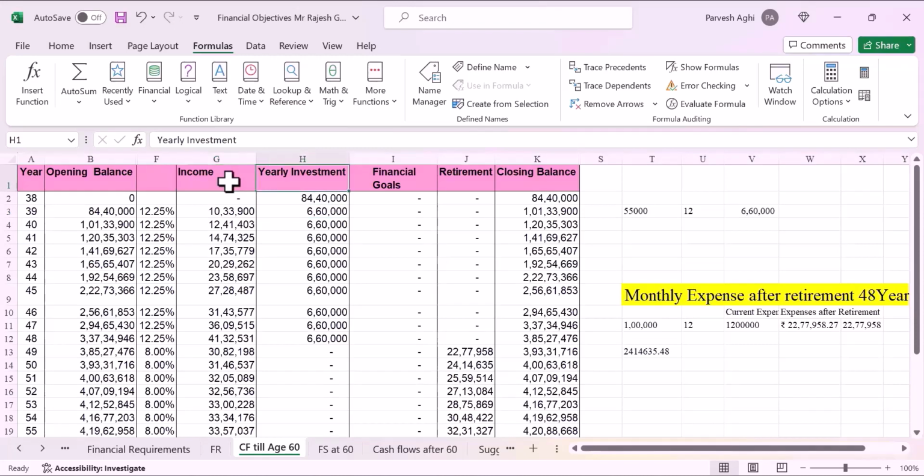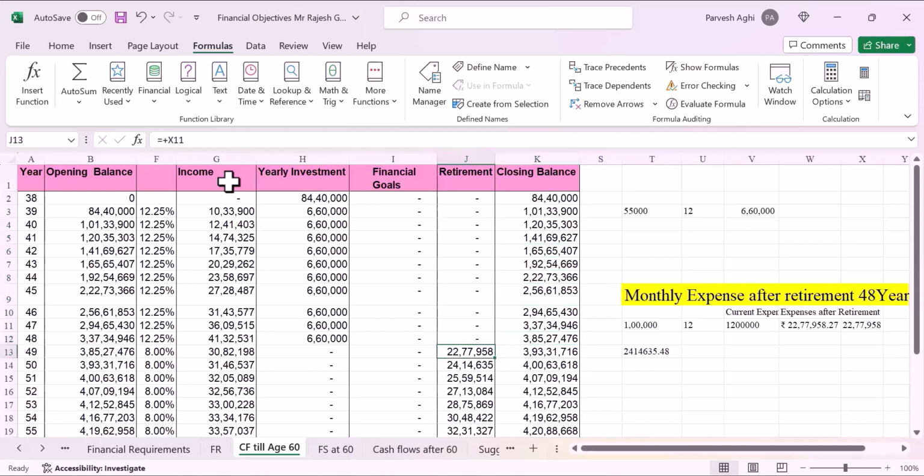Then this is the yearly investment, which he starts with: 84 lakh 40,000. So he has this much money with him, and then we talk about financial goals and the time of retirement, which is at the age of 48. So then we talk about the closing balance, how much money he's going to have.